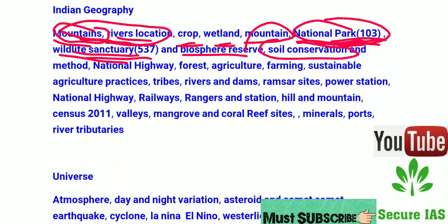Soil conservation methods you have to know. National highways, famous national highways, from which city to which city, you have to know this also. Just like national highway 1, 2, 4, 7, 8, 44, these are the famous ones. And the next topic is forests. You have to know about the forests like tropical forest, temperate forest, boreal forest.